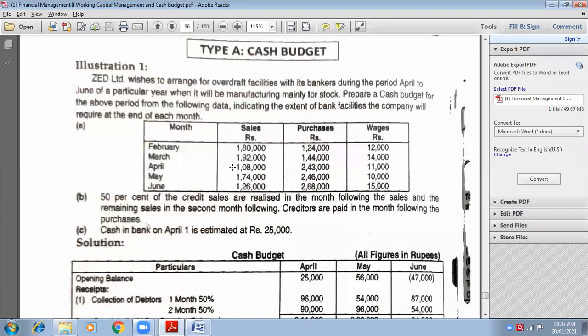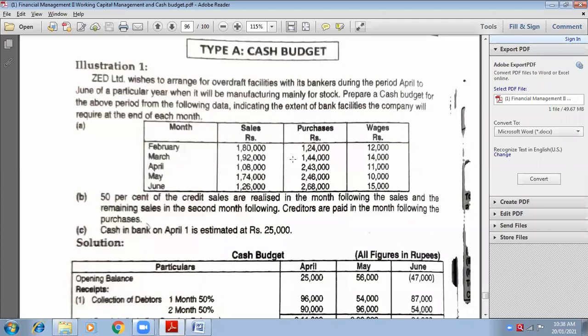April is 1 month following of March. That means you have to think 1 month before. Go 1 month earlier. That means you have to think for March. Now come to March purchases. We are standing on the point of purchases. So think about March purchases. He is not saying 50%, means 100%, full amount. 1,44,000.